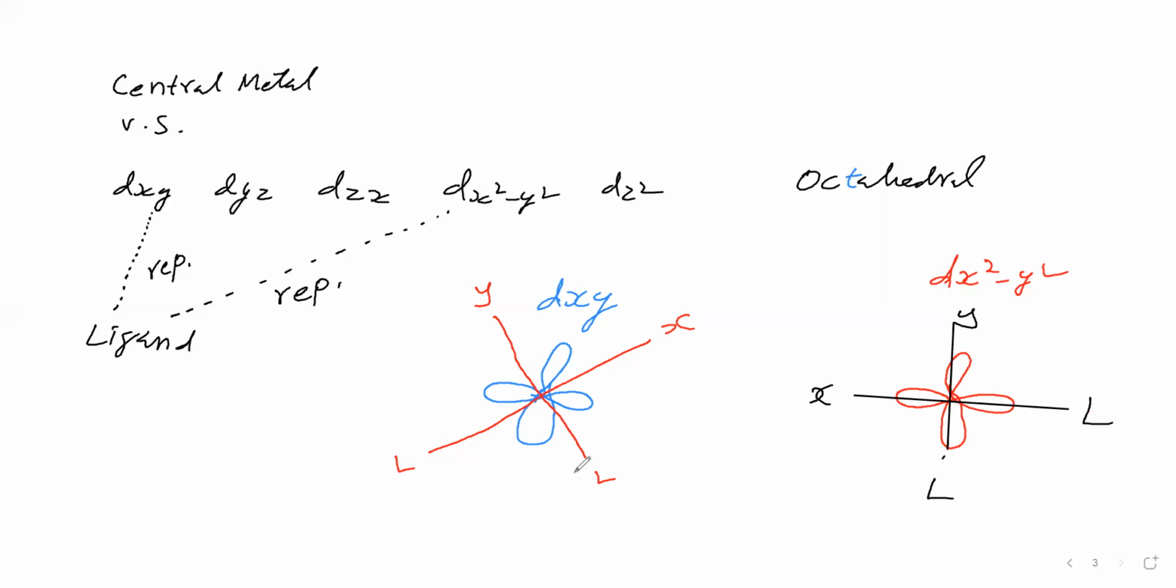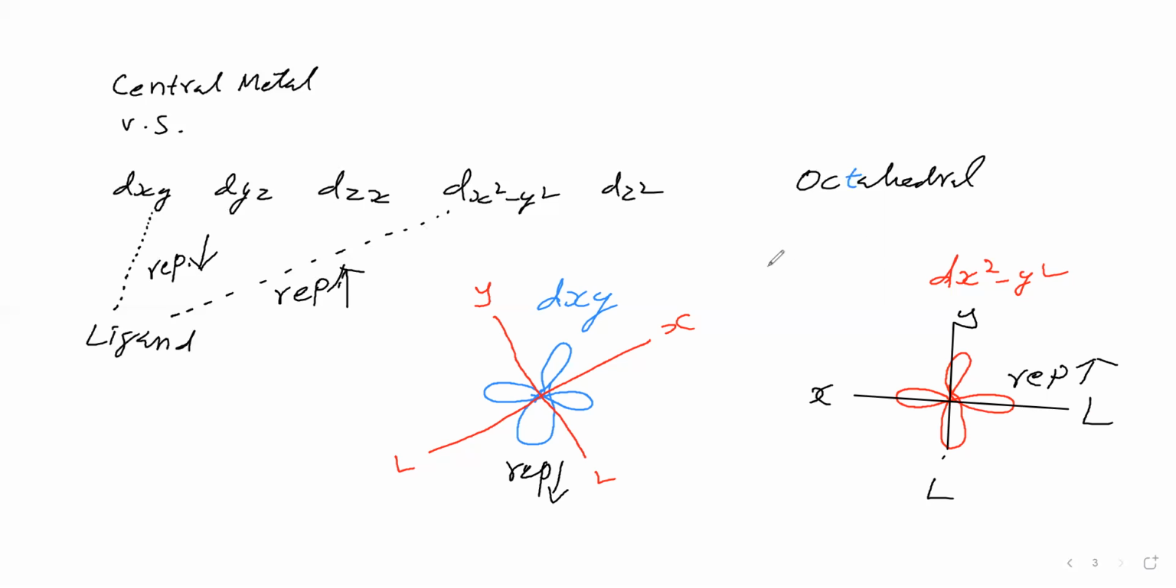Do you think that the repulsion between this ligand and the d orbital lobe here and here is the same? Certainly no, because here both are approaching each other directly. Here both are not approaching directly. Therefore here repulsion will be more, here repulsion will be less. So we can say that between the ligand and this d orbital the repulsion magnitude is less, and between them the repulsion magnitude is more, if you take an octahedral complex.